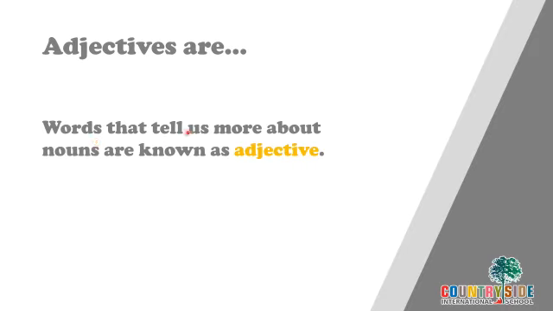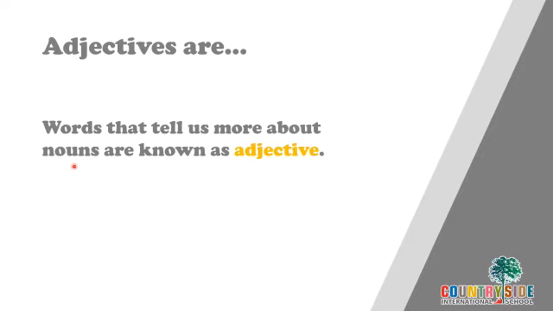Words that tell us more about nouns are known as adjectives. Now you have already studied about nouns. You should remember what nouns are. Nouns, N for names. So nouns are names of things around us: names of animals, places, things, people, all things you see around you have names and they are called nouns.